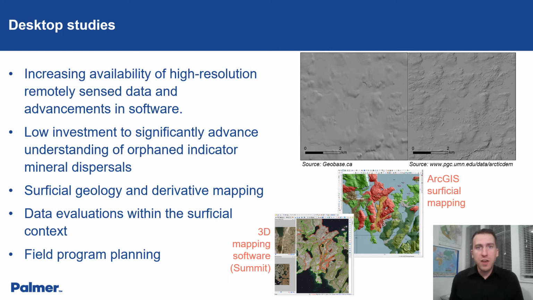This increasing availability of high-resolution, remotely sensed data and advancements in software allows us to collect detailed descriptions of the landscape that were previously only achievable through expensive field programs. For example, in the 90s, one would go collect several samples in the field, come back, evaluate that data to find some unexplained pattern. The following year, they would go back into the field to try and explain any patterns, collect more data, then come back and look at it all again.